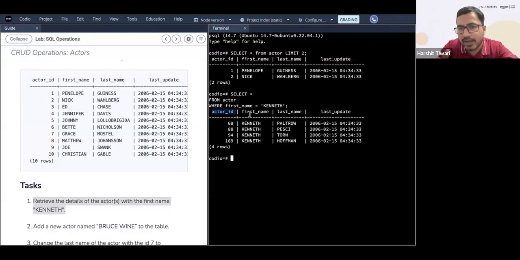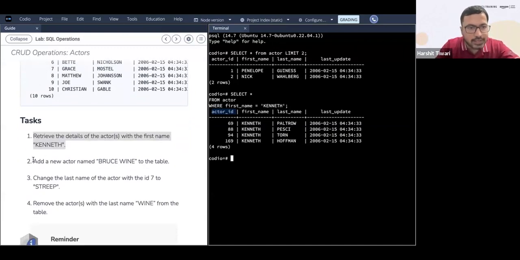Because first name can repeat, but the ID cannot repeat. That's why the ID is always unique, and this is what is known as a primary key. We'll discuss more on primary key and foreign key in our next lesson, next week. But this is the primary key, which means this cannot repeat.